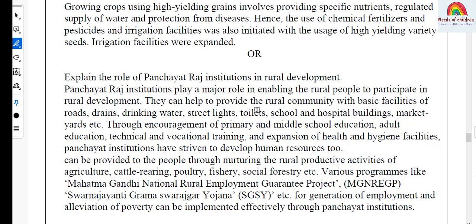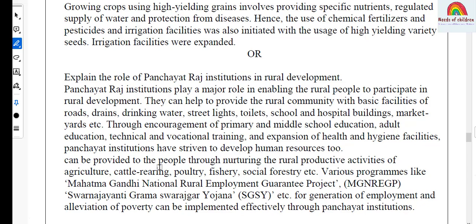They can help to provide the rural community with basic facilities of roads, drains, drinking water, street lights, toilets, school and hospital buildings, market yards, etc. Through encouragement of primary and middle school education, adult education, technical and vocational training and expansion of health and hygiene facilities, Panchayat institutions have striven to develop human resources too.